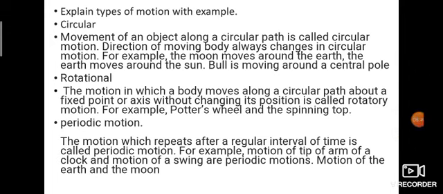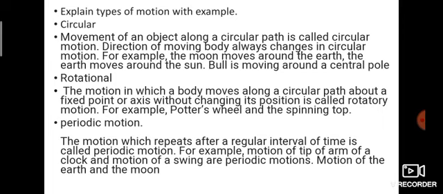Next one, explain types of motion with examples. Firstly, what are the types of motions? Five types of motions: circular, rotational, periodic motion, rectilinear motion and random motion. Firstly, circular motion. What is circular motion? An object moves in a circular path.